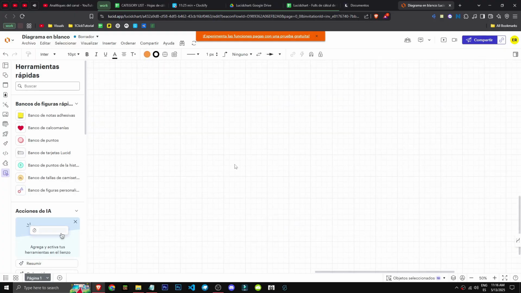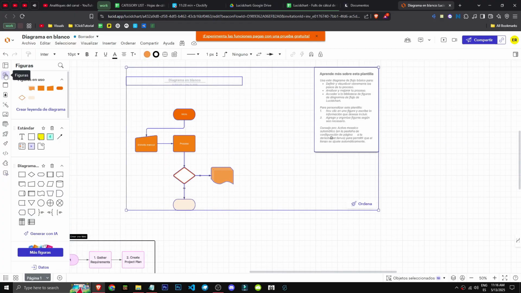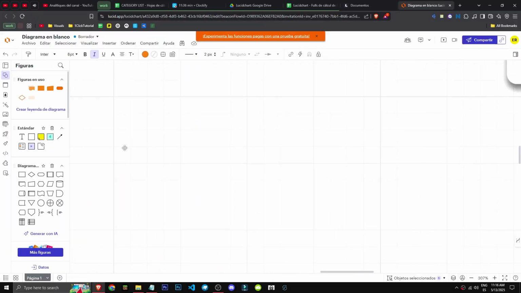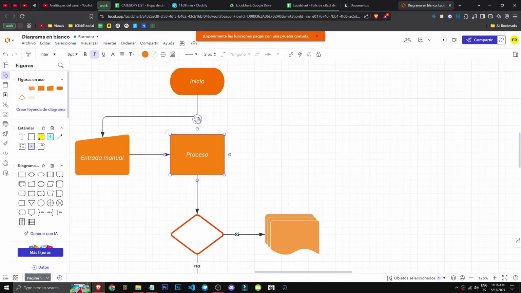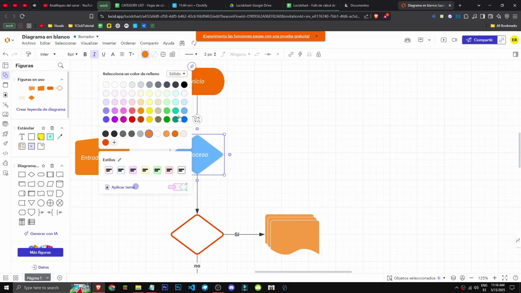We can use pre-made templates, okay? For flowcharts, you click use template, tell it where to put it, and there you go, alright? You've got it added now. We can also just add the shapes manually ourselves, okay? As you can see, there are different types of shapes. If we select them, we can edit them, okay?